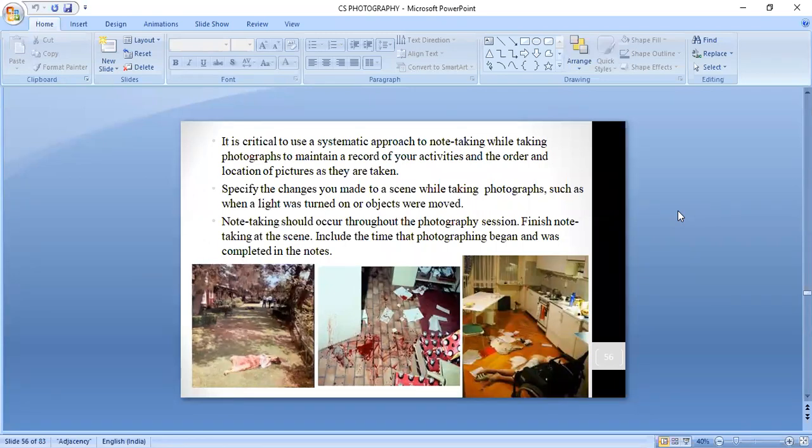One more thing: placards, or evidence cones, are actually made of some plastic material or at times of paper material.